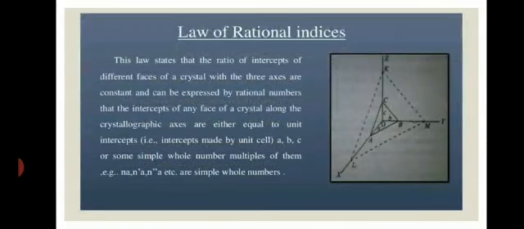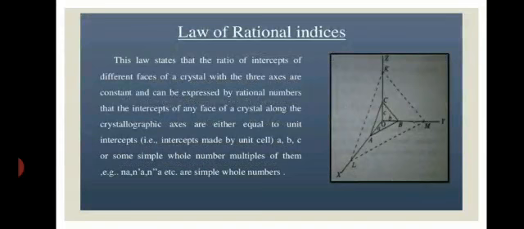Next is the law of rational indices. According to this law, the ratio of the intercepts of different faces of a crystal with the three axes is constant. Here in the diagram, there are two planes, ABC and KLM.